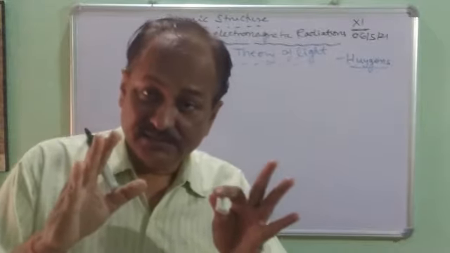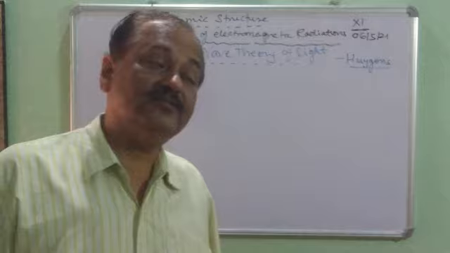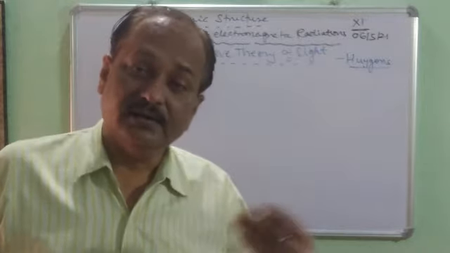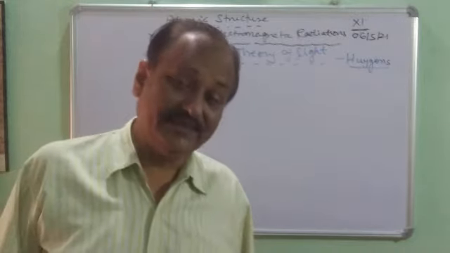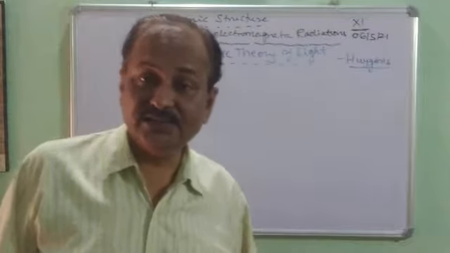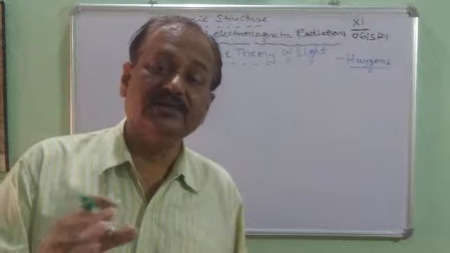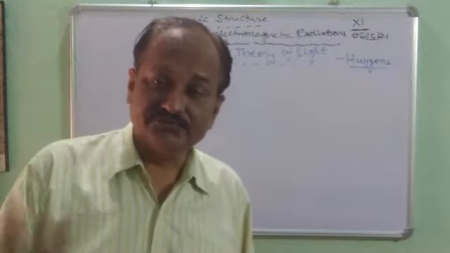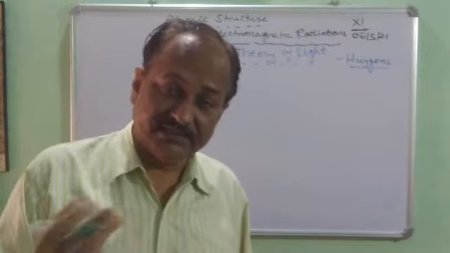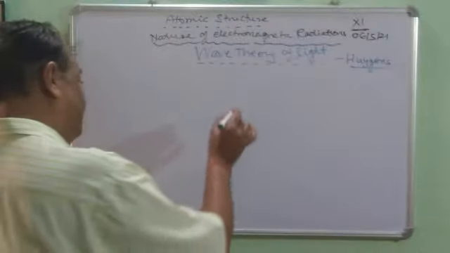It means the radiation of all the forms of light is always associated with wave nature. You all know about waves like transverse waves, longitudinal waves, and their properties.